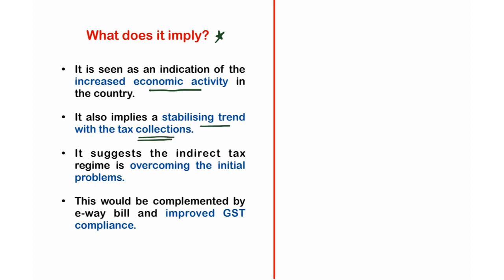We can simply say that the increased GST revenues indicate the tax is efficiently being collected by the enforcement agencies or tax collecting agencies, right? And the third one is overcoming the initial problems. So this new trend of increasing GST revenues can simply suggest that this indirect tax regime is overcoming the initial problems that it faced in the earlier times, during 2017 and 18.